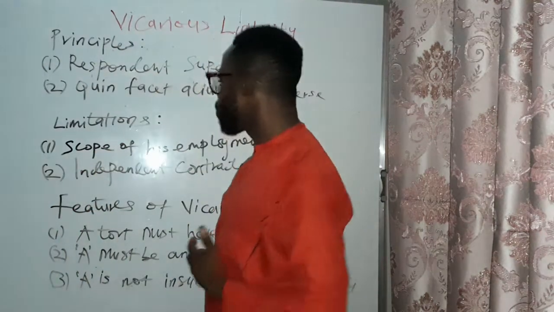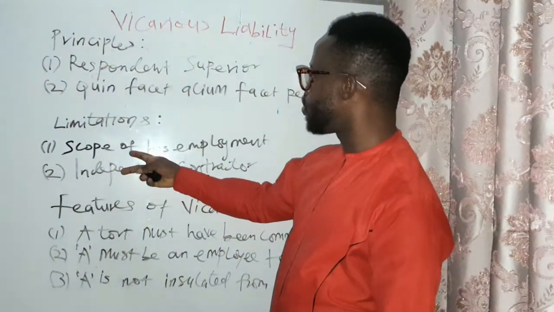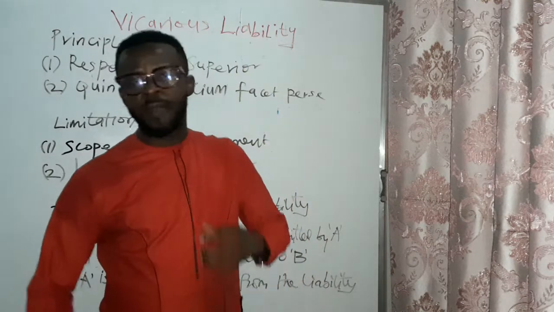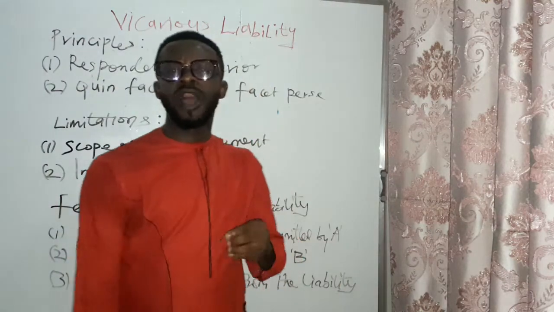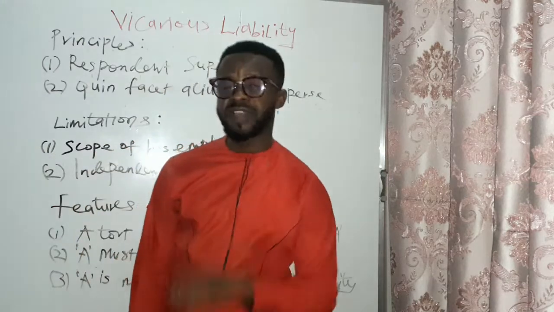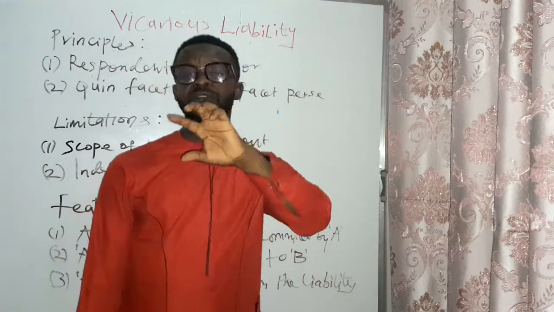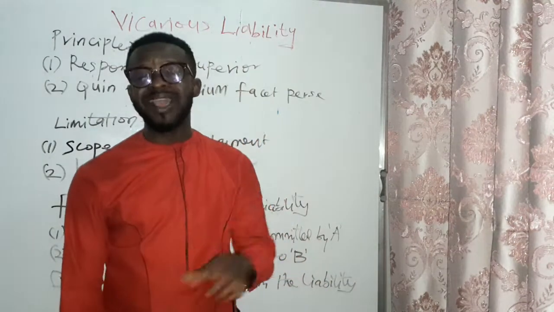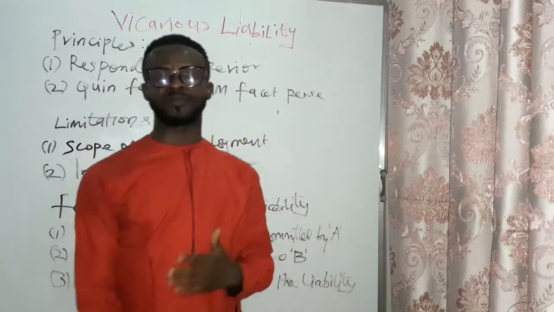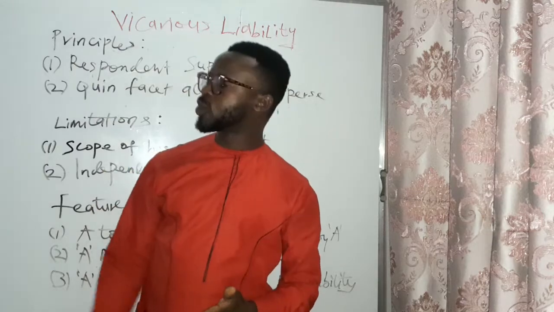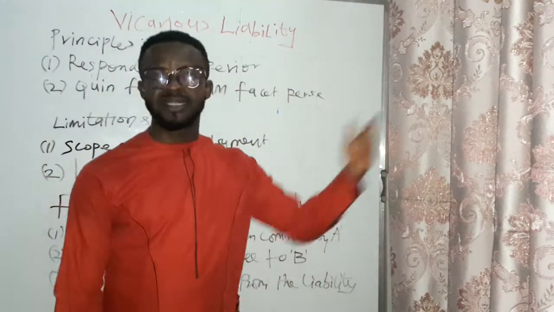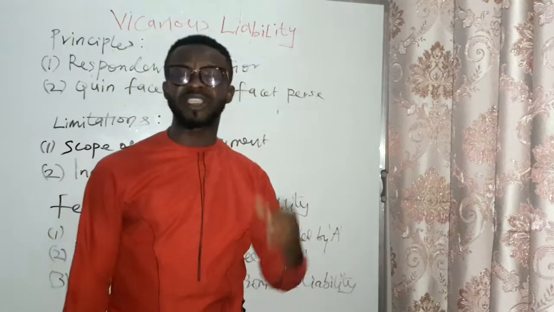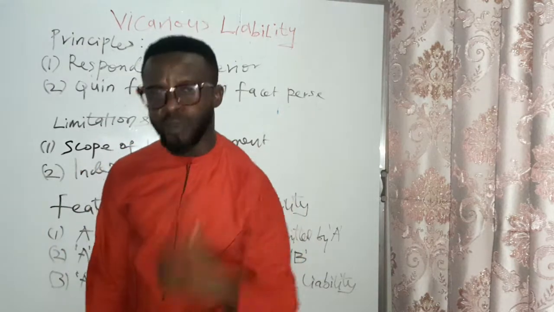This liability also has two major limitations. The first is the scope of employment. Before A could be held liable for an offense committed by B, it must be that B is acting within the scope of his employment. For instance, if a manager sent his driver to go to lane B and the driver went to lane C, whatever happens there, the manager cannot be made to pay for such damage because that driver is not acting according to the instruction of the boss.